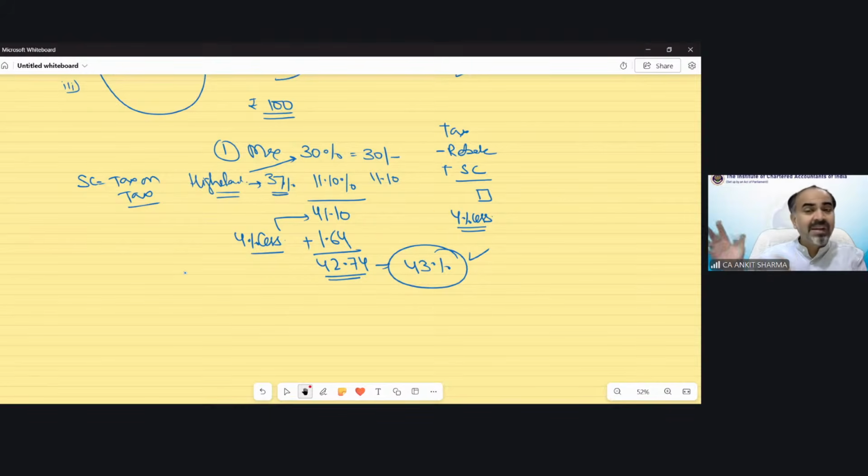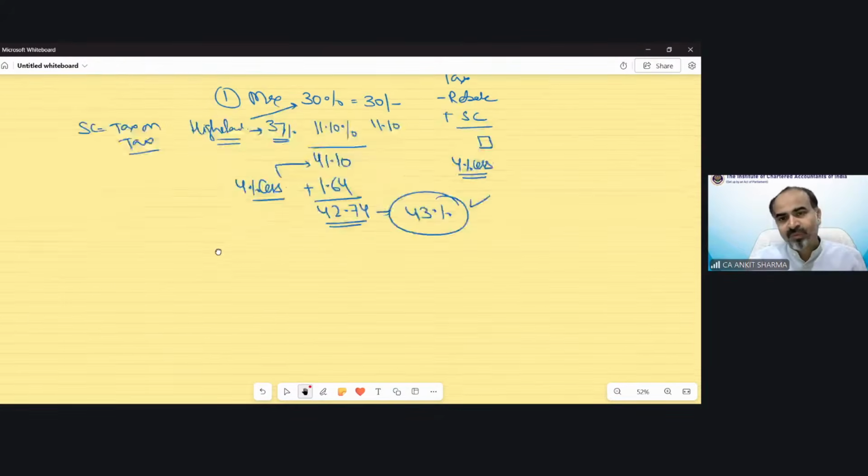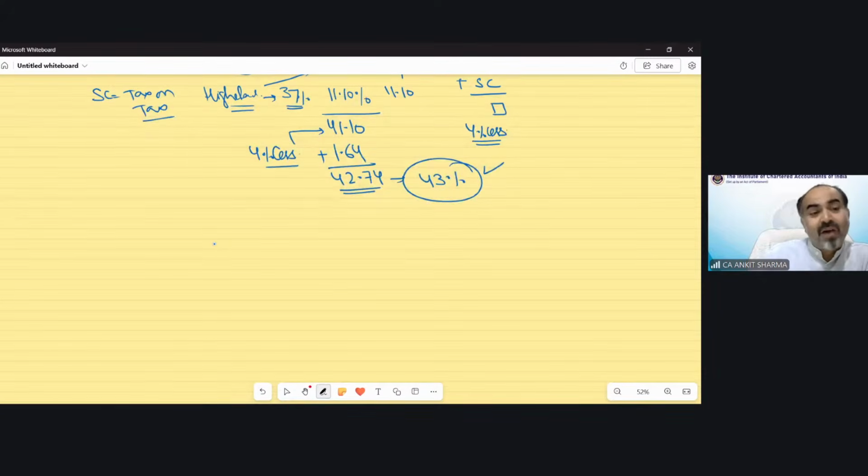The black money case is different. In that case, it was 78%. So we are not talking about the black money case. We are talking about the normal income case. So tax cannot exceed 43 rupees if the income is 100, or in percentage, we can say tax cannot exceed 43%. Clear? Now, what is marginal relief saying? Marginal relief is saying a very different thing, and you will be shocked.